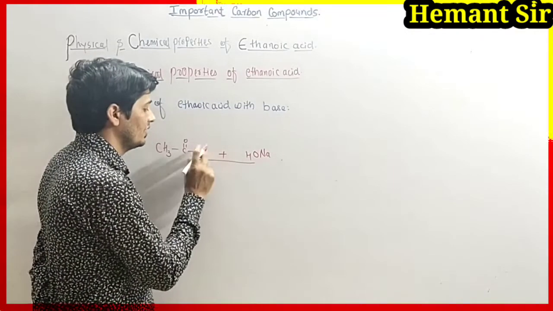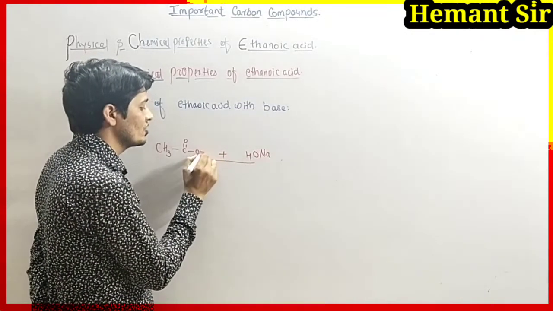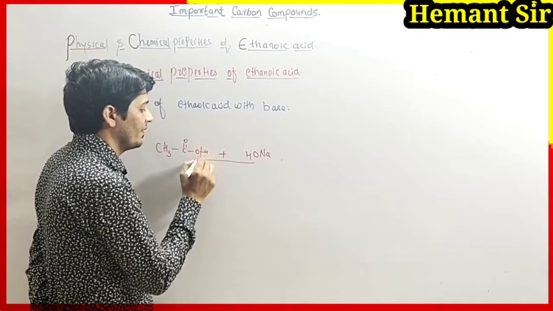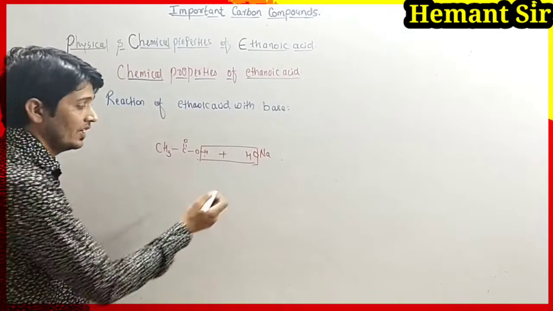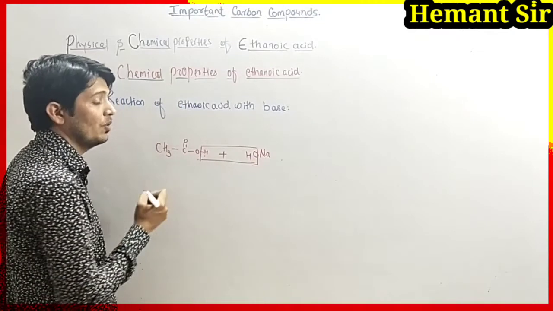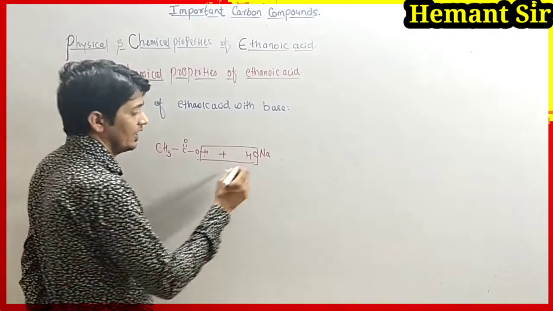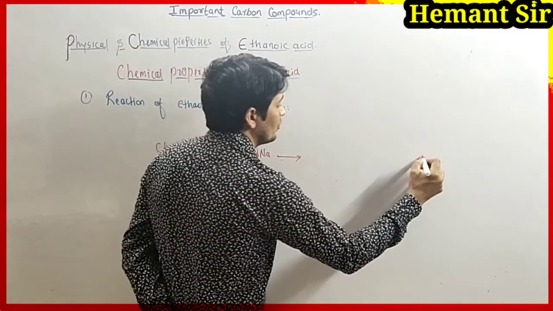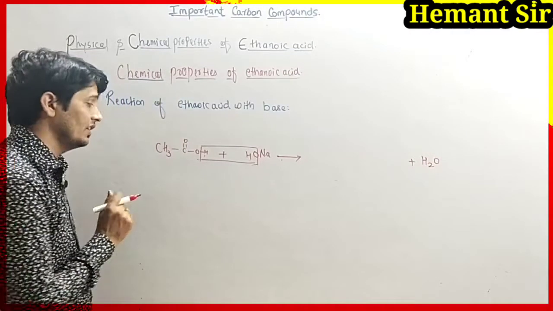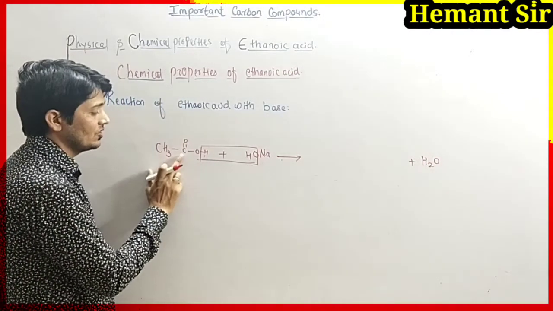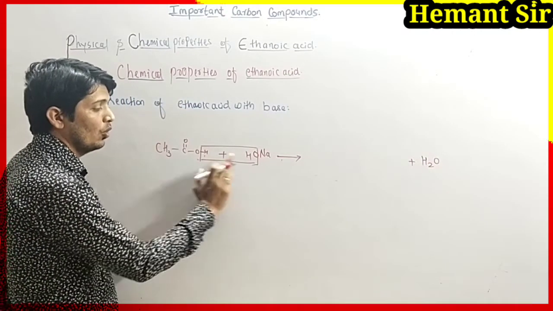If we write the H like this, then OH and H will form H2O, water, so we write H2O on the product side. What remains is CH3C double bond OONa.